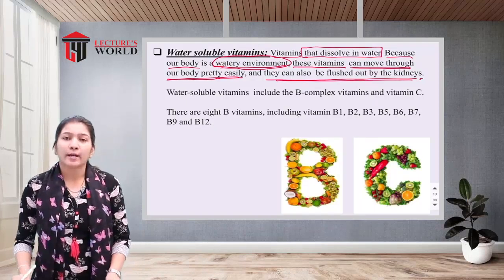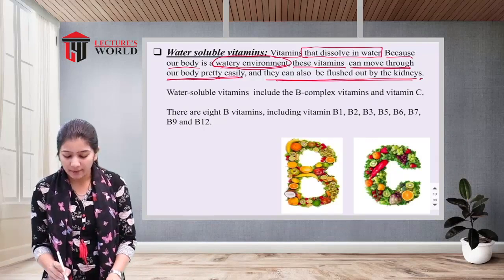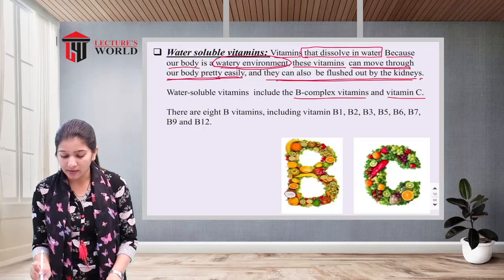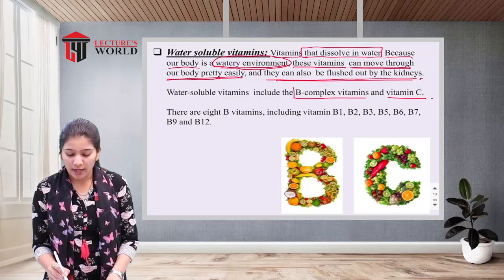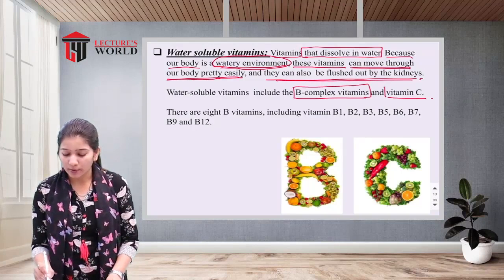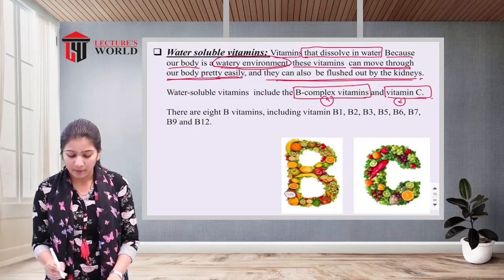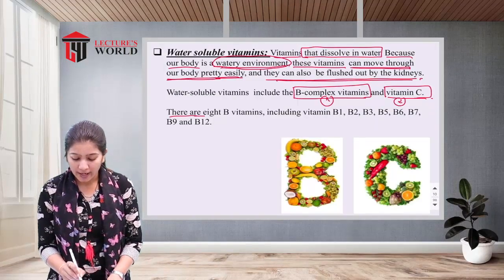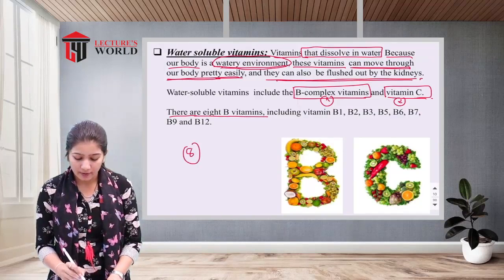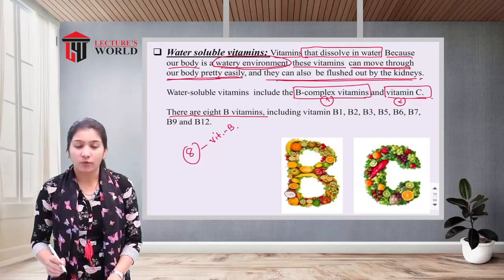There are two types of water soluble vitamins: vitamin B complex and vitamin C. There are a total of 8 types of vitamin B. Which are they?